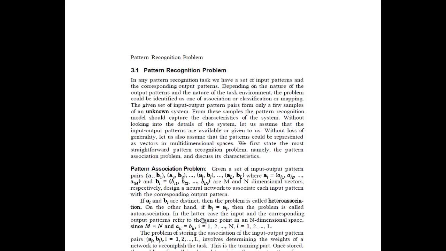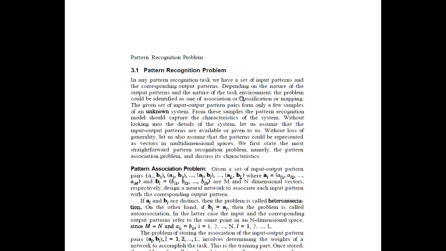Now we'll observe a little more closely what the pattern recognition problem is. In the pattern recognition task, we have a set of input patterns and the corresponding output patterns. So we have a set of inputs to which corresponding outputs are there. Depending on the nature of the output patterns and the nature of the task environment, the problem could be identified as one of association, classification or mapping.